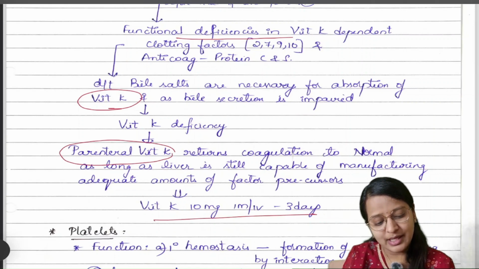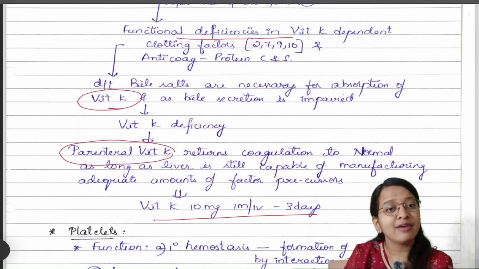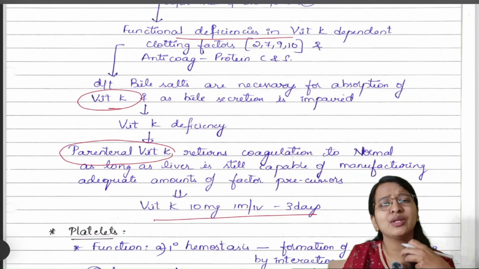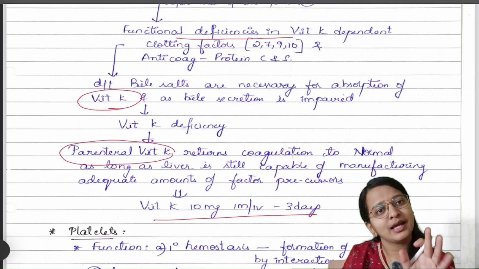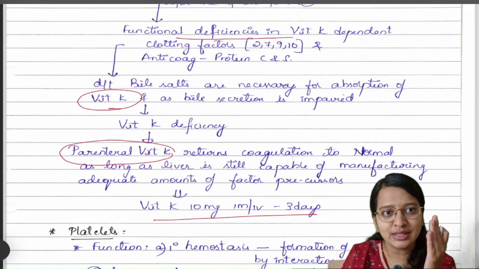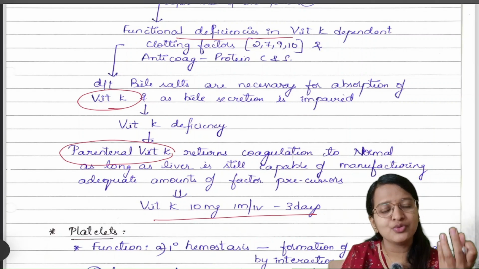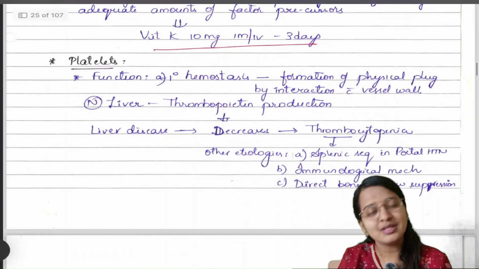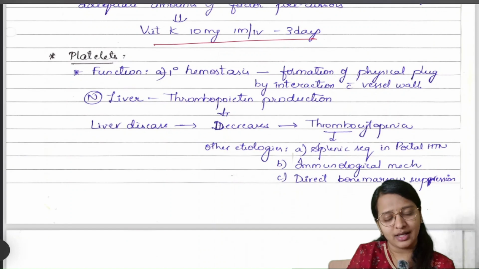So, vitamin K will be given 10 mg IM or IV for 3 days. Because here vitamin K is helpful as long as your liver function is normal. Here the problem is your cholestasis. The problem is with the absorption of vitamin K, right? So, vitamin K can help. But if the problem is with the liver, if the liver got affected and these profactors are not being produced, giving vitamin K might not be of much use. So, this is about the effect of the liver on the clotting factors or anticoagulant factors.